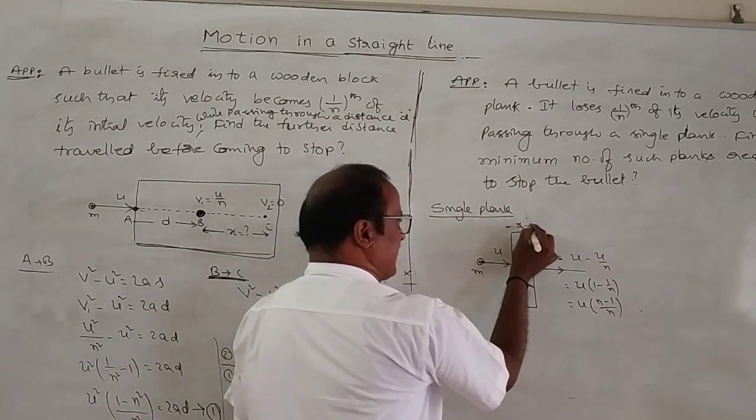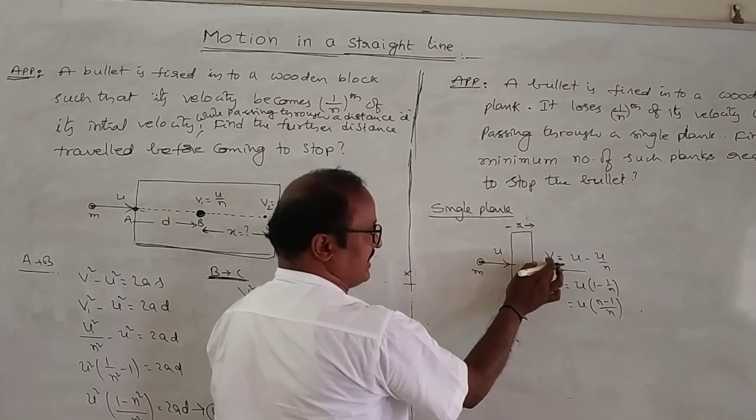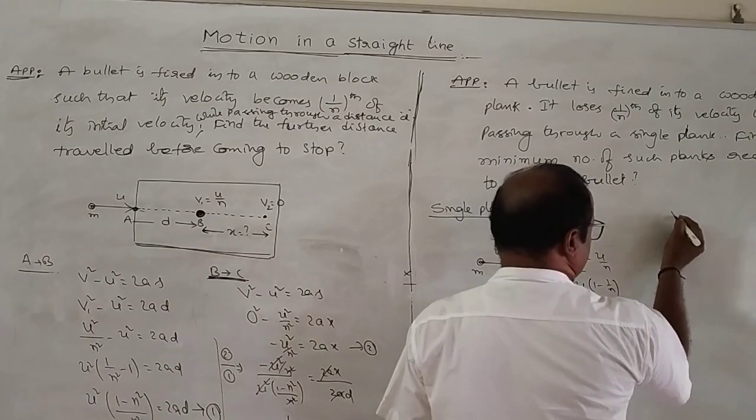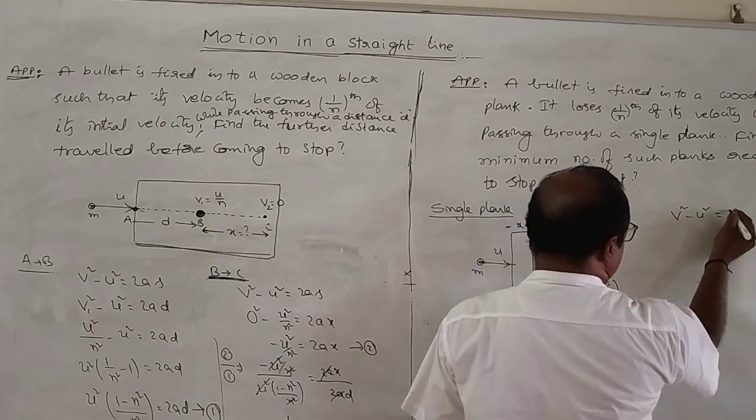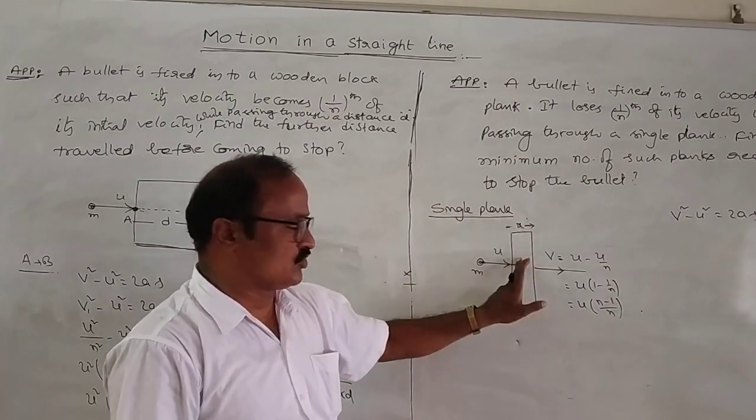Here the thickness of the plank is x. Thickness means displacement. We know the initial velocity, the final velocity and the thickness. So we use the relation v square minus u square equals 2ax, because we have velocity and displacement and there is no time factor here.